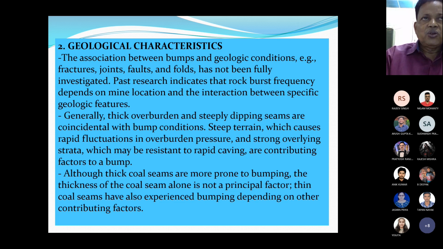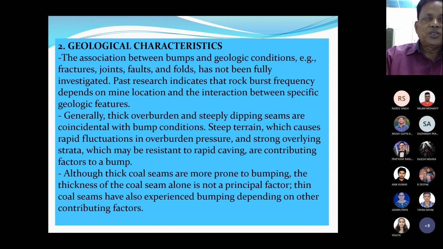Generally, thick overburden and steeply dipping coal seams are coincidental with bump conditions. Steep terrain, which causes rapid fluctuations in overburden pressure, and strong overlying strata, which may be resistant to rapid caving, are contributing factors to a bump.